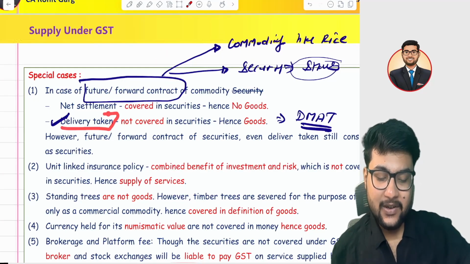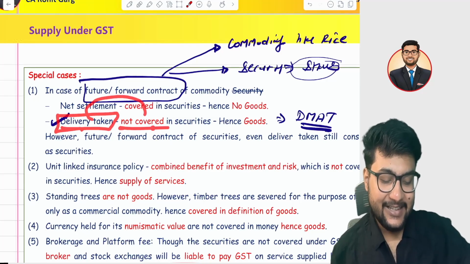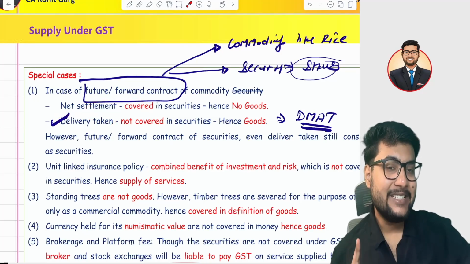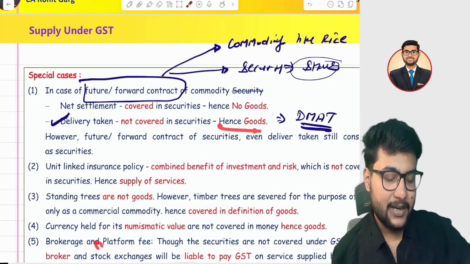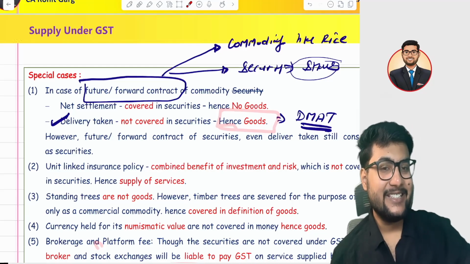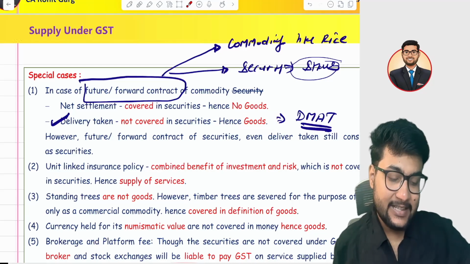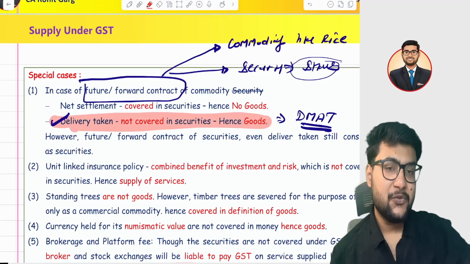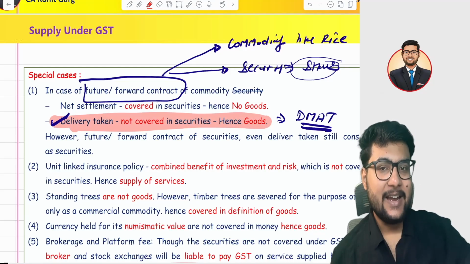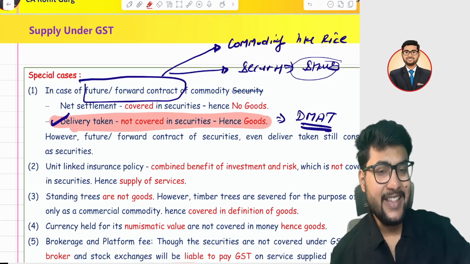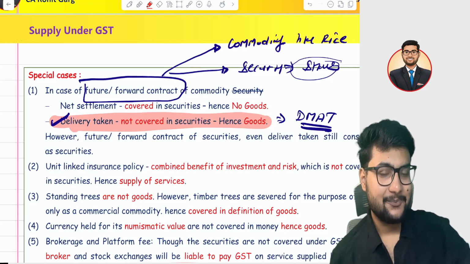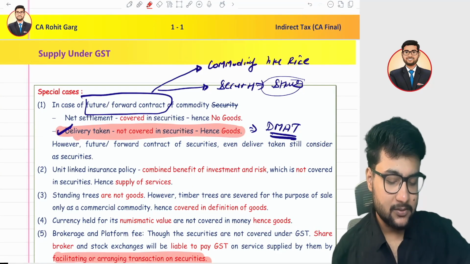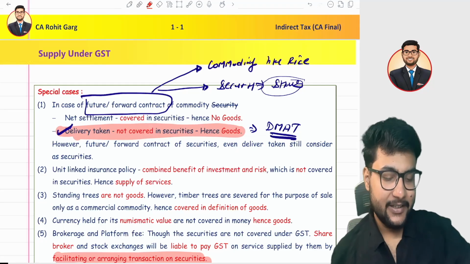Then, in case you have taken the physical delivery, it is not a security, it is a part of goods and it attracts GST. Only this case will be covered under GST: a future and forward contract of a commodity where you are taking the physical delivery. In that case, it is a part of supply and it is a part of goods. I hope it is clear to you.